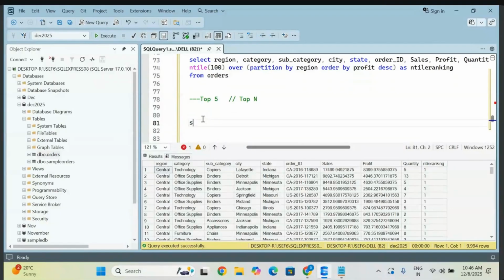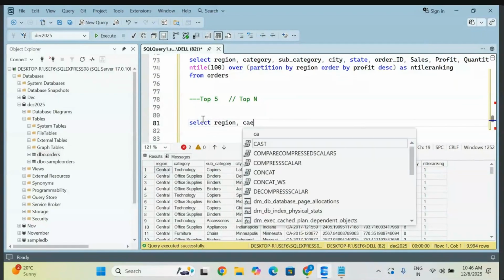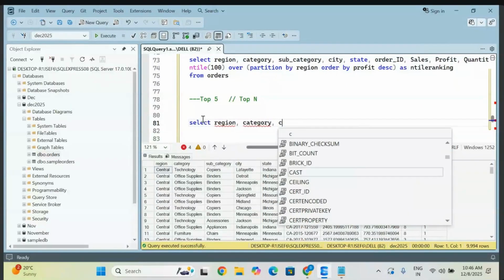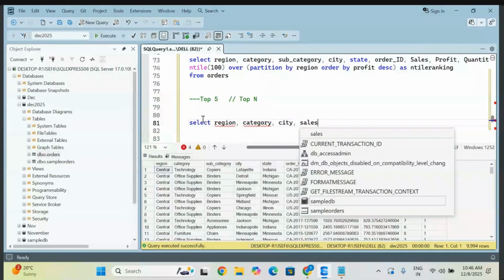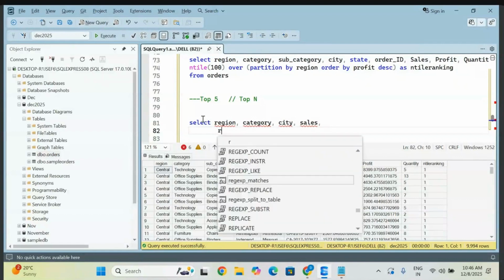So first, let me write some ranking one. Let me take region, category, and some city. I'm taking sales. So I'm giving the DENSE_RANK here, which is why we frequently use dense rank.